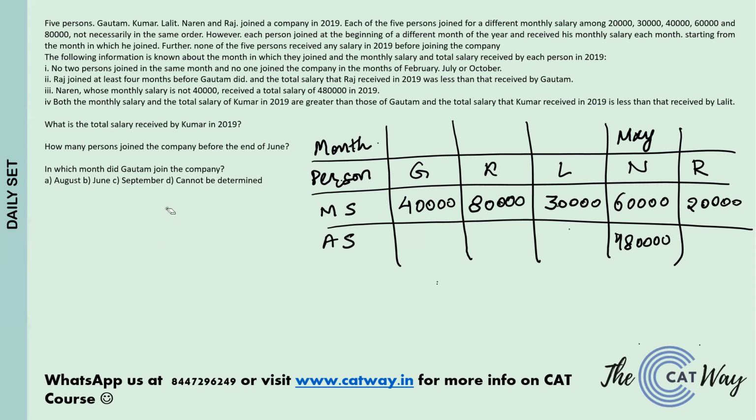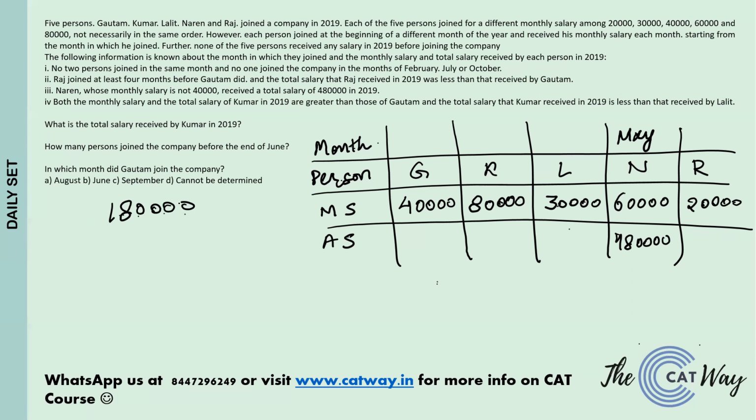Okay, so let's say Raj joined in May. That is also not possible because we know Naren joined in May. So Raj will have to come back to April. Now, if Raj comes to April, he will be working for 9 months and he will draw a salary of 1,80,000.